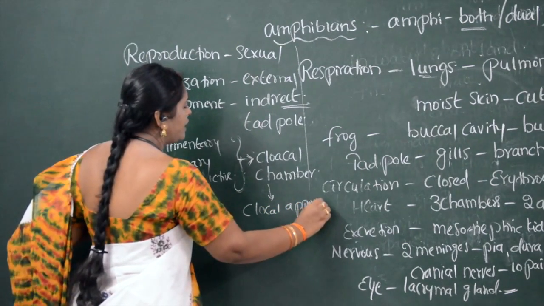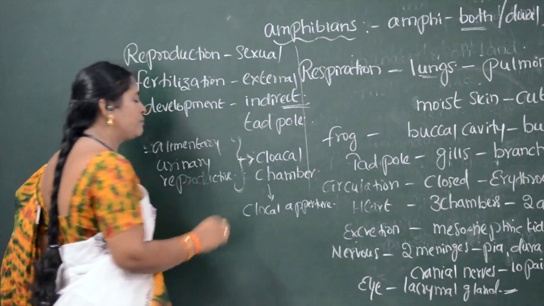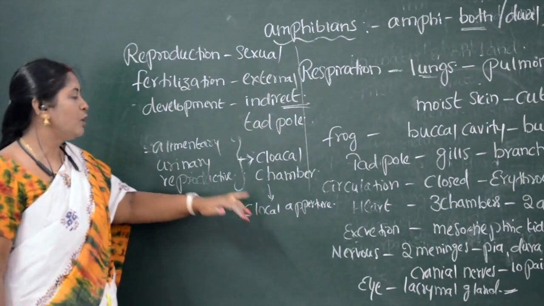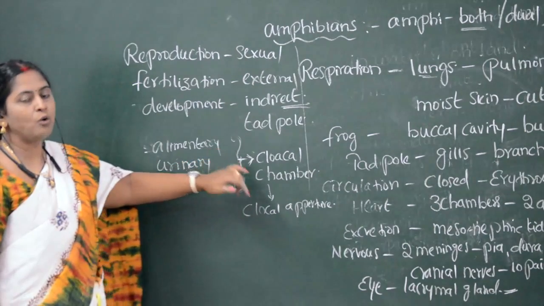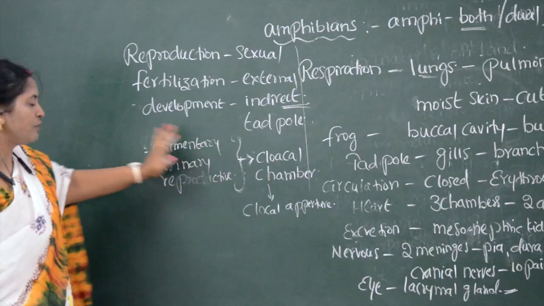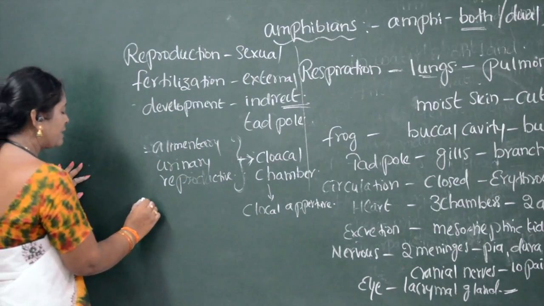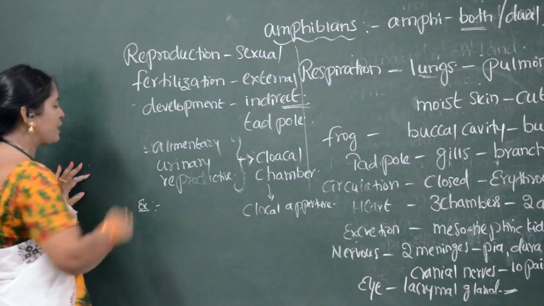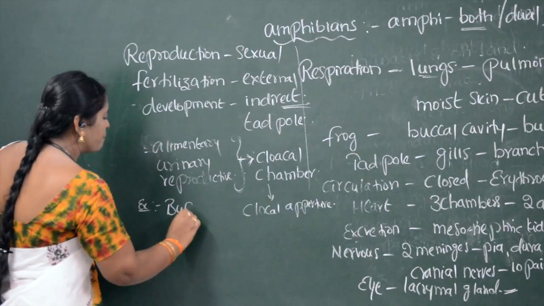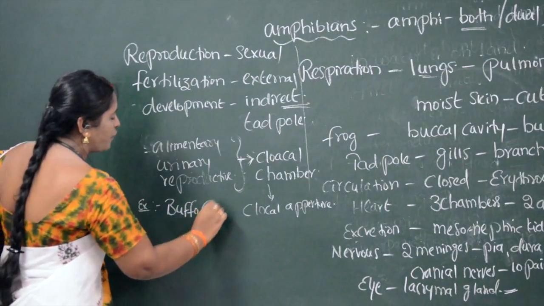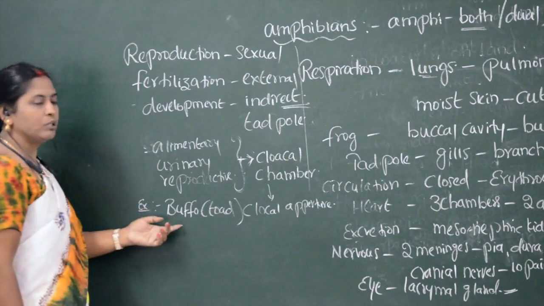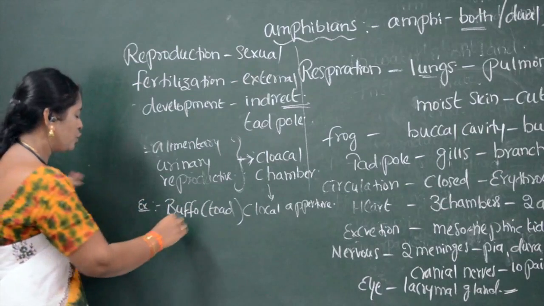These systems we will see in the structural organization of animals. What is the function of this and how it opens, we can find in the structural organization of an animal. So the examples of amphibians are Bufo. The common name for Bufo is toad.